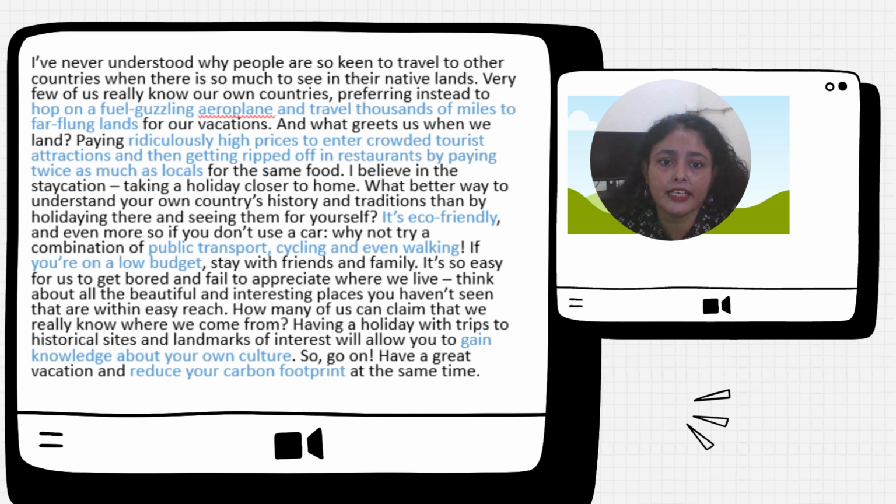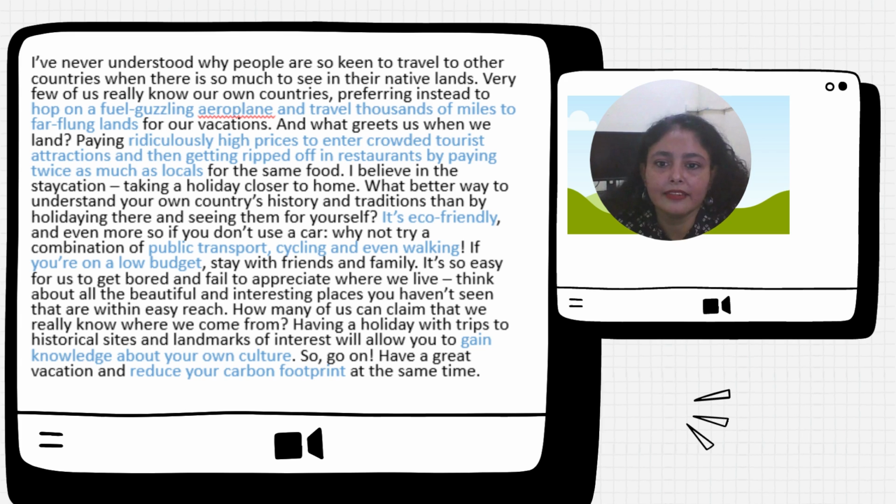Okay, then she is saying it's eco friendly to travel in your own country. It's eco-friendly, public transport, cycling, and even walking. So here also, this can be making an argument that you are using public transport, cycling, and even walking. That can be done while you are traveling across the other countries also.